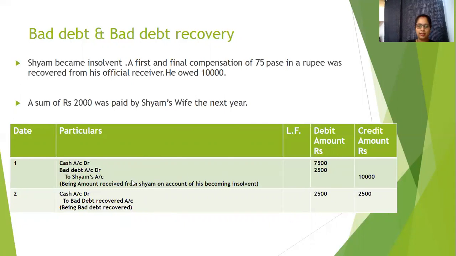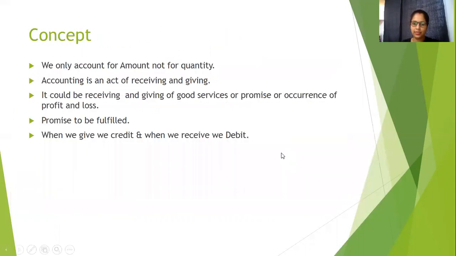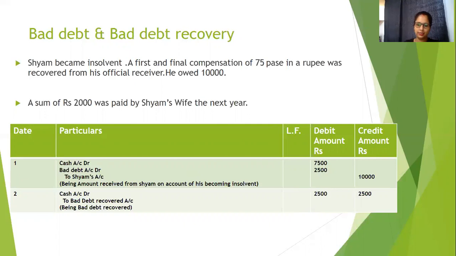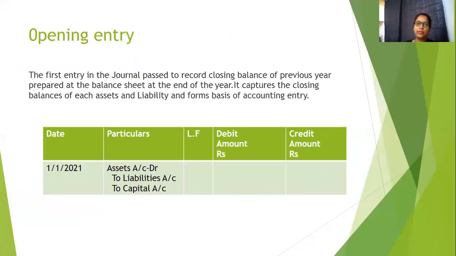He considered 2,500 to be his loss, but now he is receiving only 2,000, so still 500 he made as a loss. I think there is some mistake in this transaction which we can correct. I will correct it later. It will be 2,000: cash account debit to bad debt recovered account. Now, what is an opening entry?